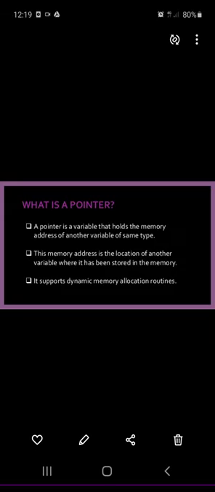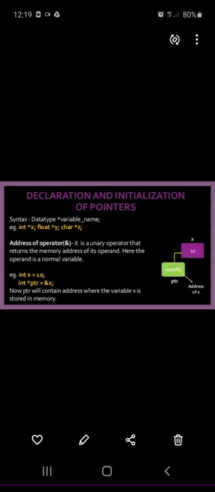Then the next advantage: by using pointers, variables can be swapped without physically moving them. So there is no need for actual changing of the variable; we can just change their positions, that is, memory locations, and swap the variables. And last, a pointer is used to establish a link between data elements or objects. We will see that after looking at classes, but the most important thing is that it holds the memory address or location of the variable which we are declaring.